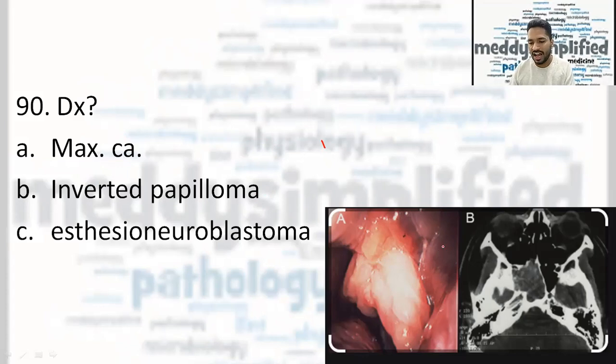Diagnosis was asked. I remember there was 2 along with the radiography, whatever it was, CT or MRI. There was this kind of image, and it surely shows that it was an inverted papilloma. No maxillary cancer, no esthesioneuroblastoma, because in esthesioneuroblastoma, it should have gone till the meninges or the neurons, brain. It was not occurring. So the correct answer here was inverted papilloma for sure.